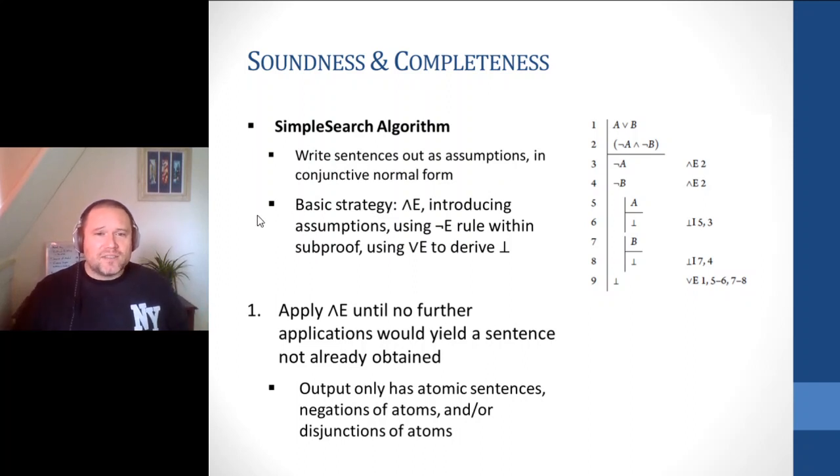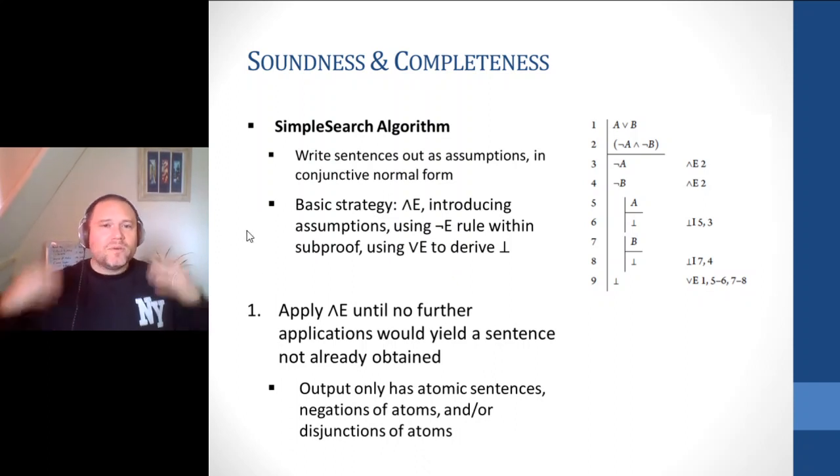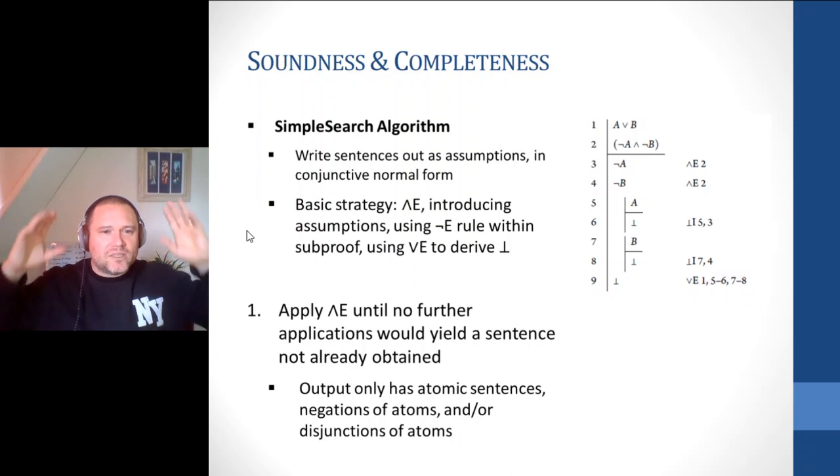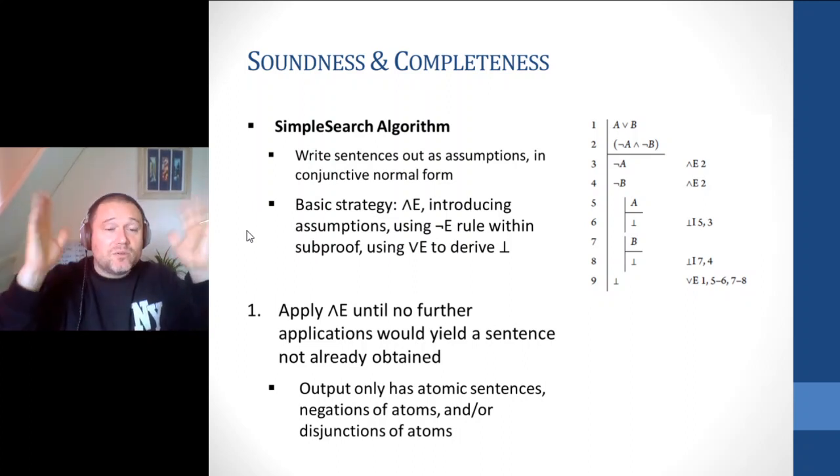The algorithm's basic strategy is to use conjunction elimination until you've gotten down just to parts. Then we're going to introduce assumptions to break the disjunctions we have. We're going to try and use the negation elimination rule within the subproof to derive contradictions. What we want to do is derive contradictions using disjunction elimination. So it's helpful to go through these step by step. Again, our first move: we have the sentences that we want to evaluate, and we're going to put them all in conjunctive normal form.